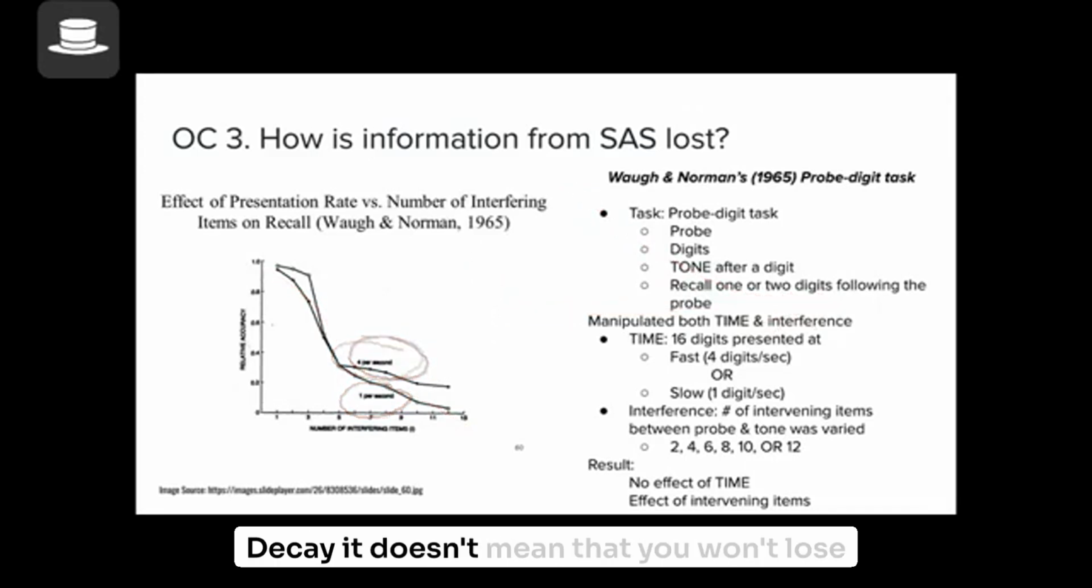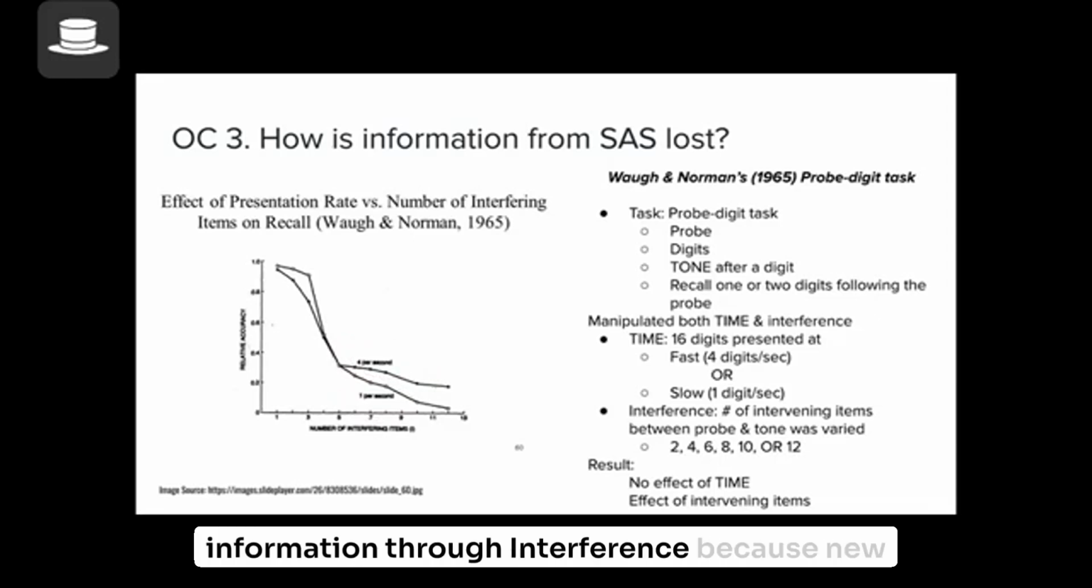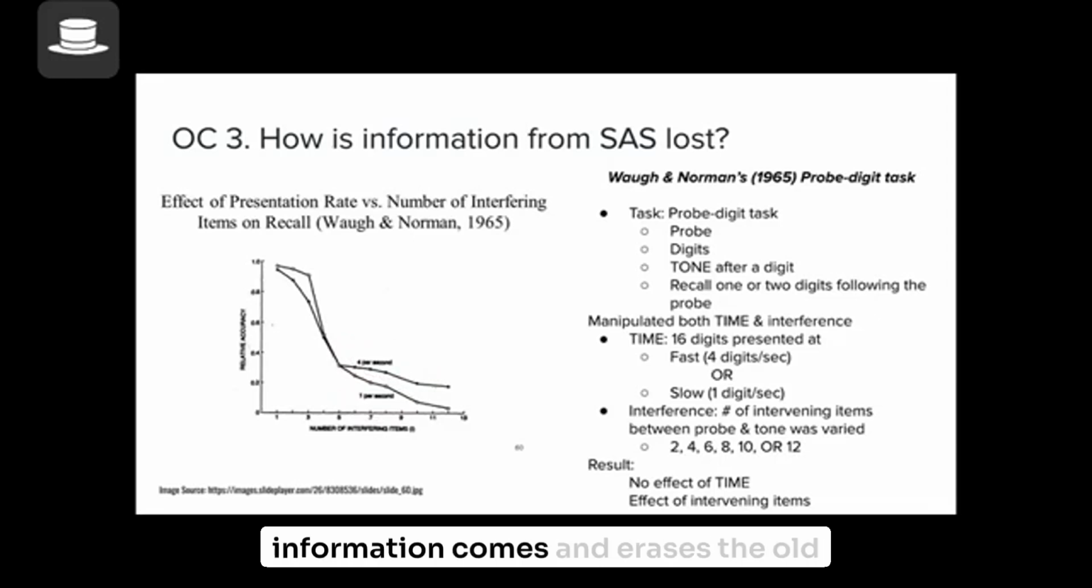It doesn't mean that you can't lose information through decay. It's just that it's more practical to think, and more reasonable to assume, that you lose information through interference, because new information comes and erases the old information, and this process continues.